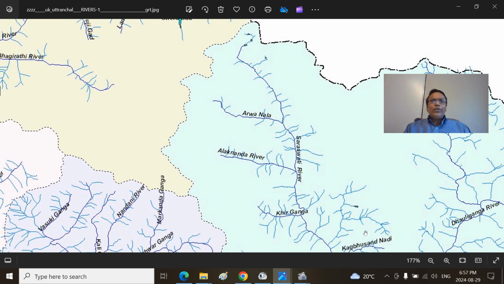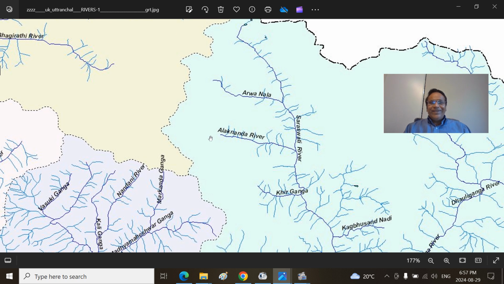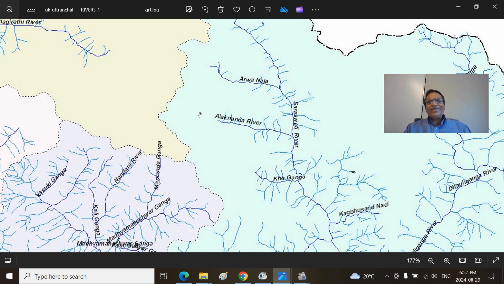The Arva River joins the Saraswati River here, and the Alaknanda River gets the waters of Saraswati. Why they named it like this is not that important. Anyway, this is the Alaknanda River that gets the waters of Saraswati and of Arva.